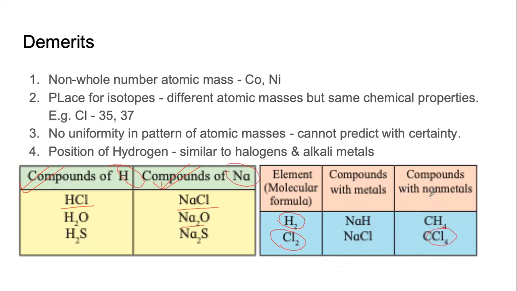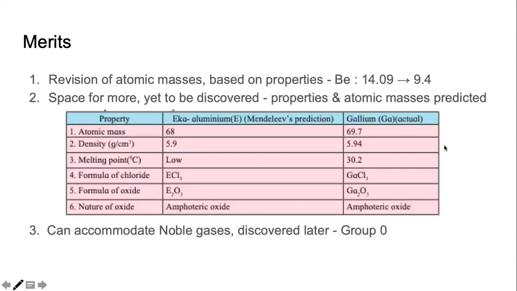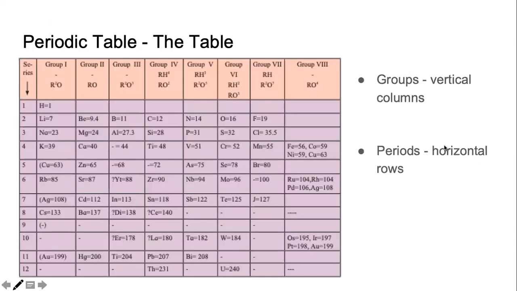Now, if we think of this in terms of the table that he has formed, the question in his mind is whether we keep hydrogen in group 1, which is where it is kept now, or we should keep hydrogen in group 7 along with fluorine, chlorine, bromine, iodine.